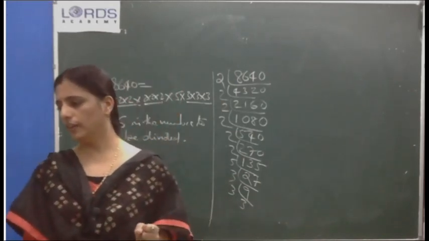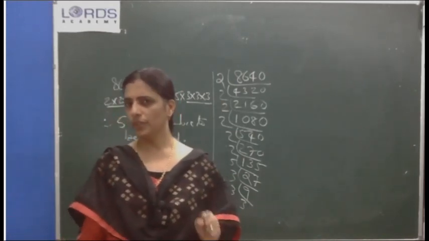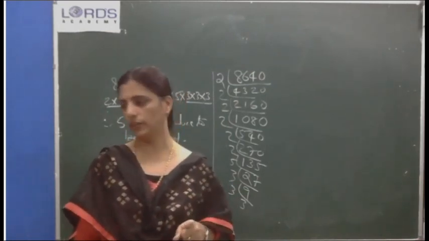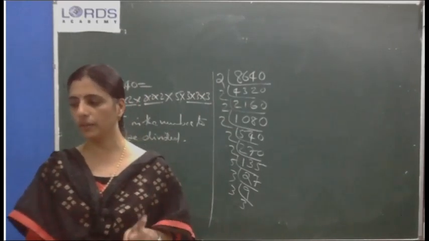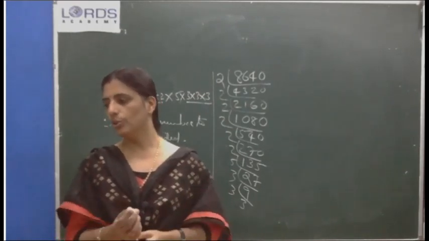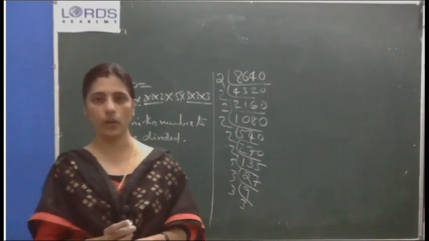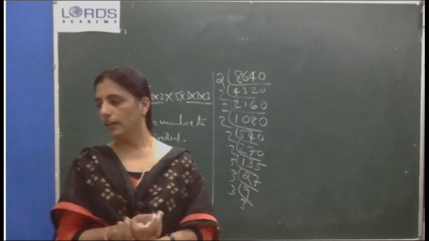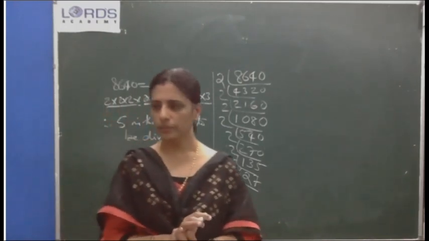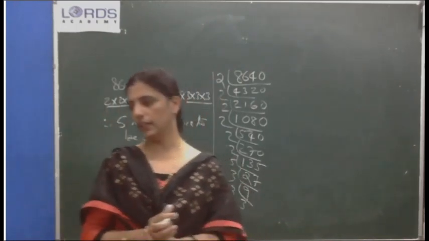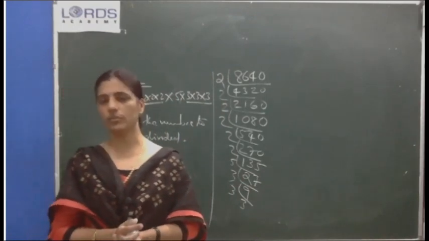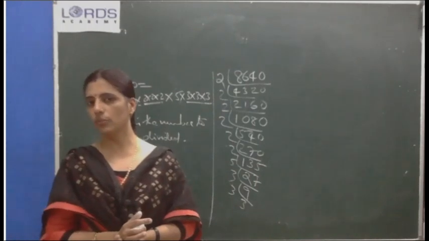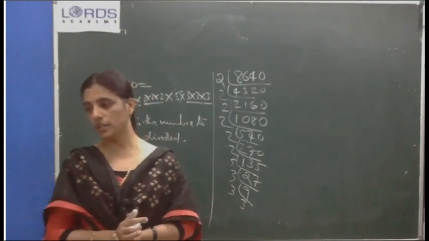Then question number 11. You have to see whether they are asking to be divided or to be multiplied. Okay. Which is the smallest number that must be multiplied to 77,175 to make it a perfect cube? After this I will tell. Okay. 77,175. All of you do the prime factorization and see which number is without a triplet.